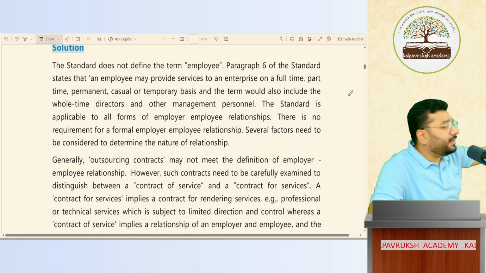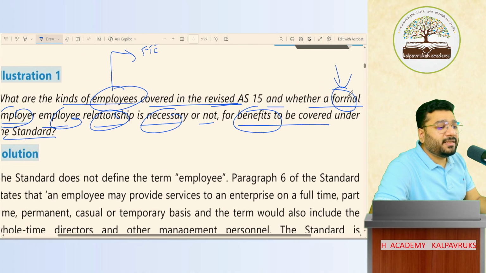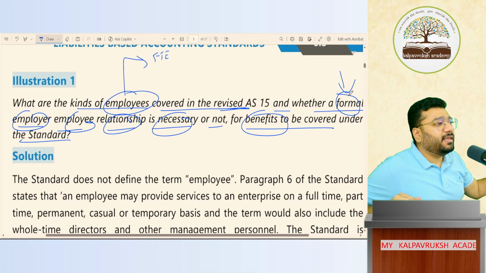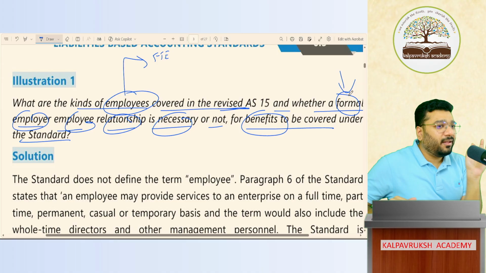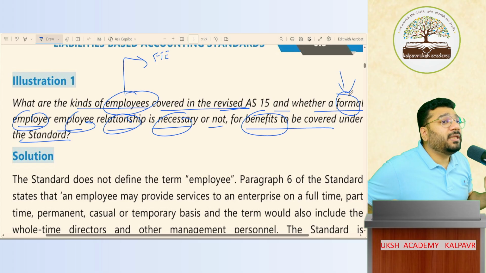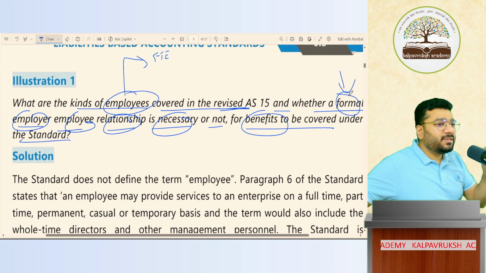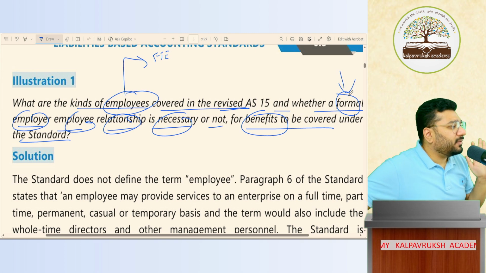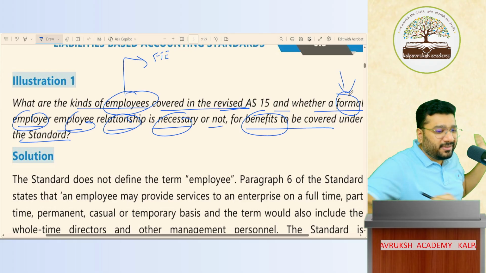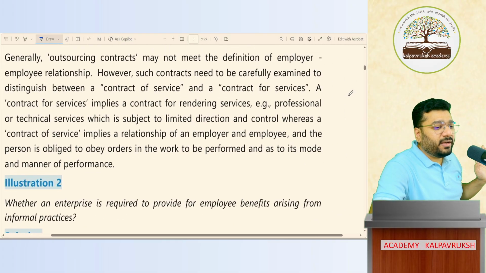You can read this. If you're not satisfied, not happy, copy paste this in CA GPT and give a prompt: please give an ICAI style answer without compromising the keywords of original Accounting Standard 15. Beautiful, they'll draft and give you simple English, simple language. Keywords, surely they'll maintain as they are. Okay, not okay. This they have made a little bit complicated. It's okay. You can read this as homework.